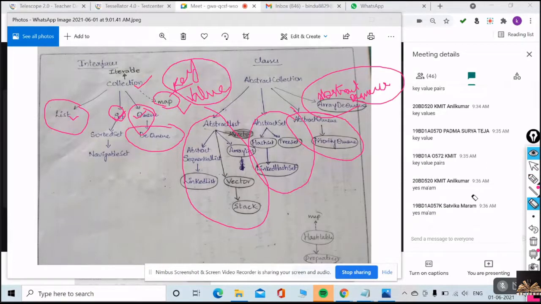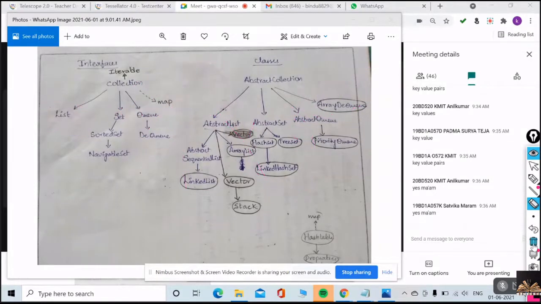So generally, set, list, map. Just keep in your mind set, list and map. These are the major groups of the collections. These are three interfaces. And one thing I want to tell you is a set doesn't contain duplicate elements.